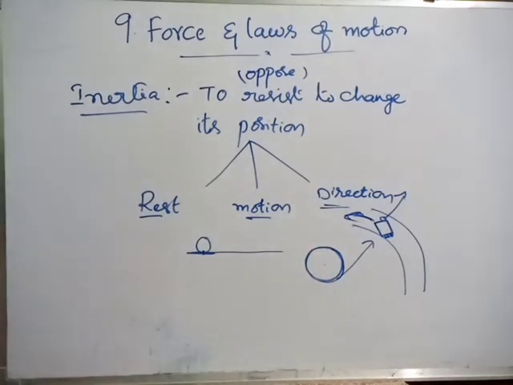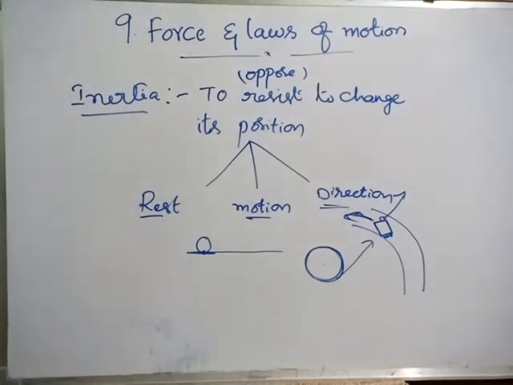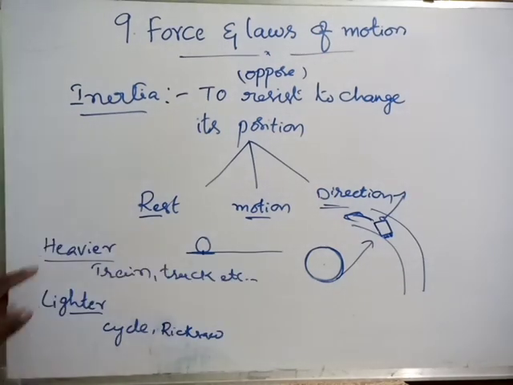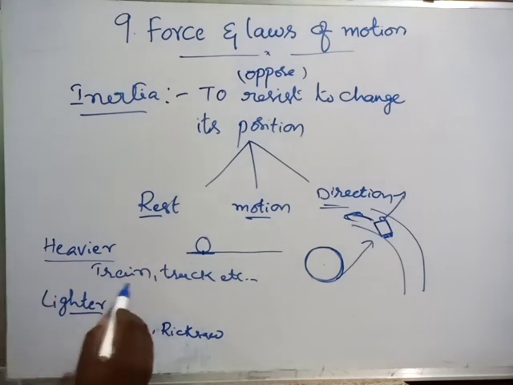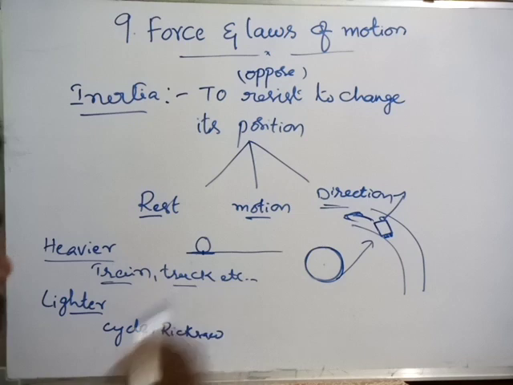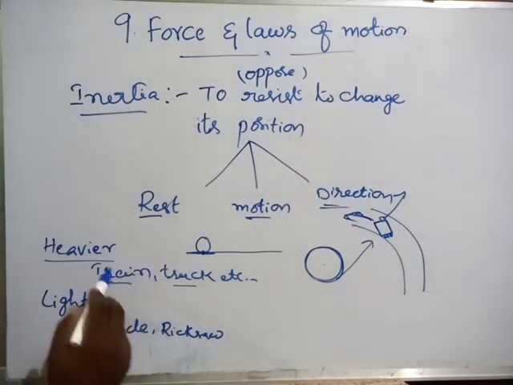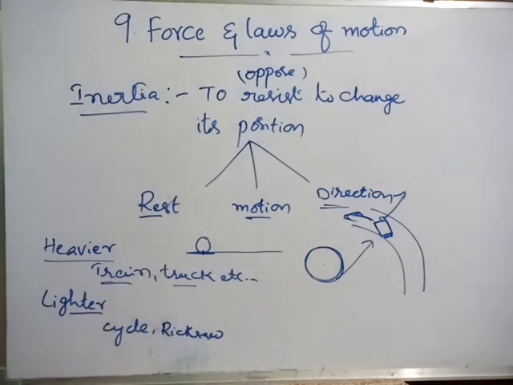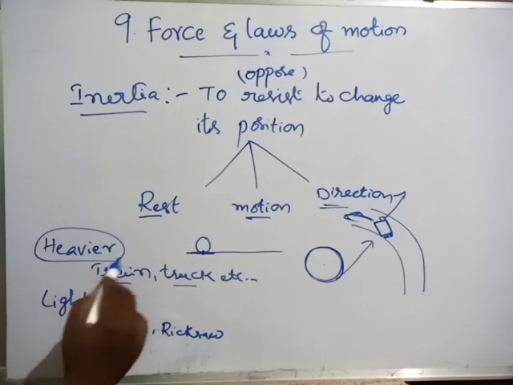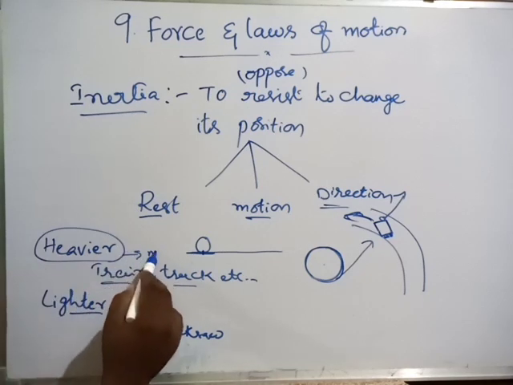Now how can we measure inertia? See here, children, heavier objects and lighter objects. For heavier objects, consider a train or a truck; definitely these are heavier objects, meaning they have more mass.